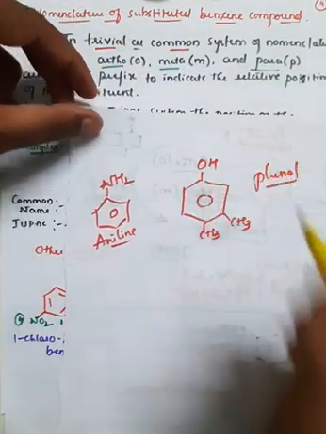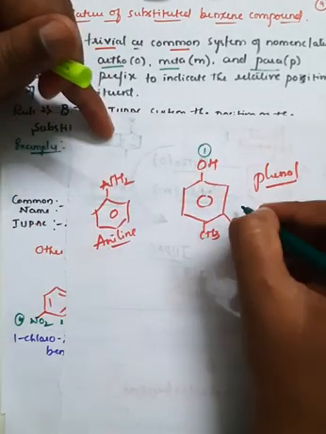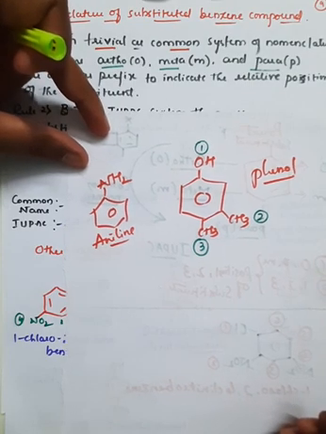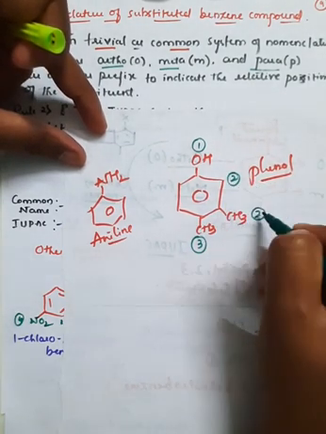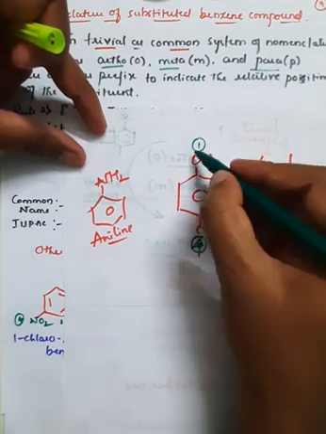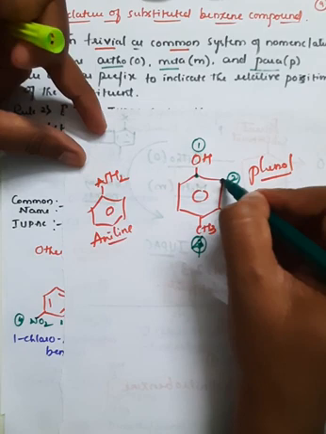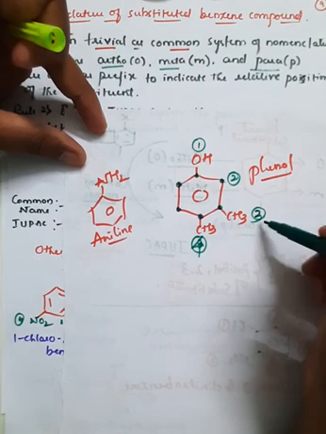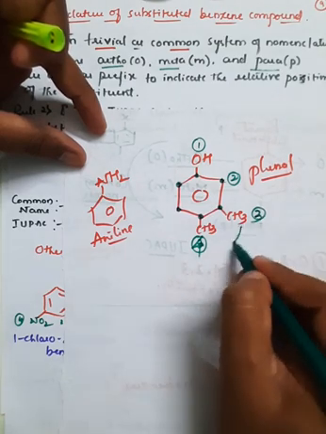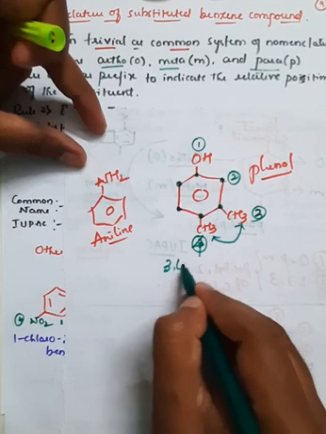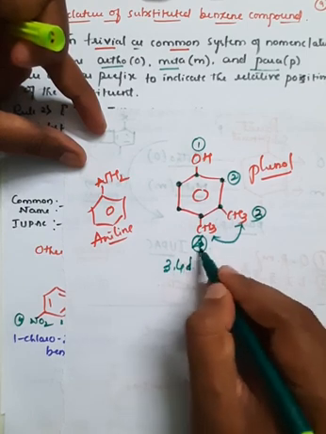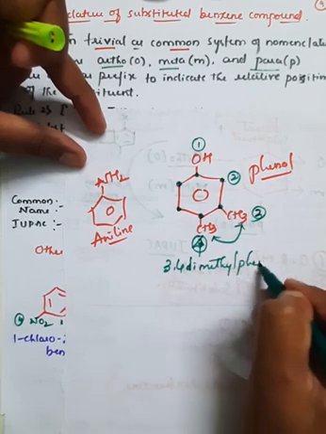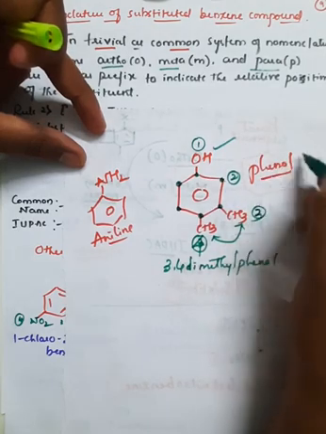So this is the first position, you can number like this. This is the first position, second position, third position. Sorry, this is the second position, this is the third position, and this one is the fourth position. This is the first carbon, second carbon, third carbon, fourth carbon, fifth carbon, and sixth carbon, right? So 1, 2, 3, and 4. Therefore at the third and fourth positions there is a methyl group, that is 3,4-di, because there are two methyl groups, so dimethylphenol, because the benzene ring which is bonded with an OH group is called phenol, right?